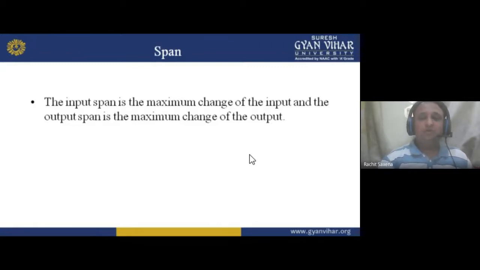If we don't know the previous one, how can we go on to the further ones? First understand the previous thing, then we move forward. So the input span is the maximum change of the input, and the output span is the maximum change of the output.